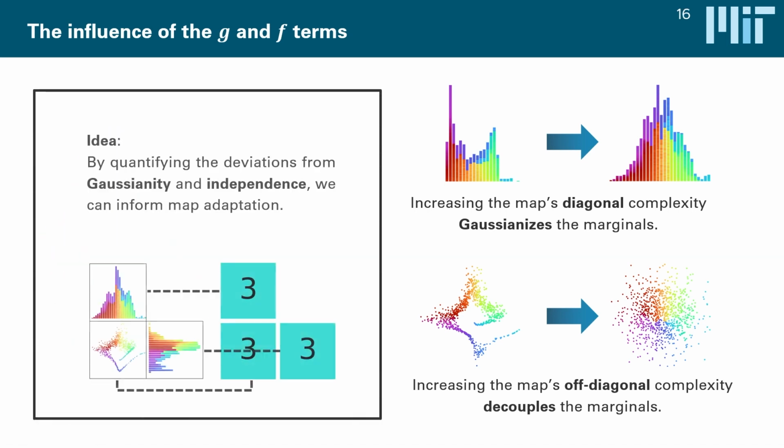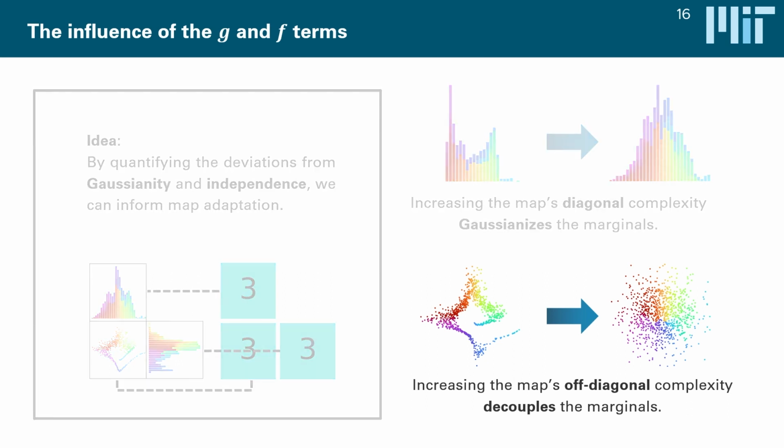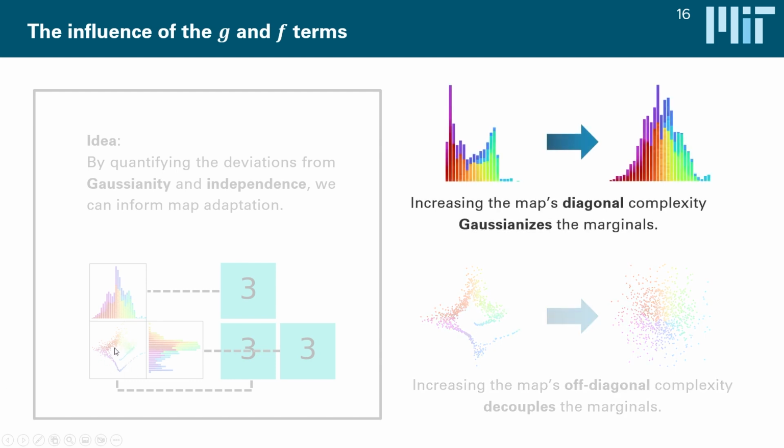So the idea that we had is that effectively we can use this correspondence between the scatter plot matrix and this block representation of a map in order to decide where we have to make the map more complex. And for this, of course, we need two types of tests. The first is a test that determines how independent these off-diagonal terms are. And the second one is a test that determines how Gaussian these diagonal terms are.